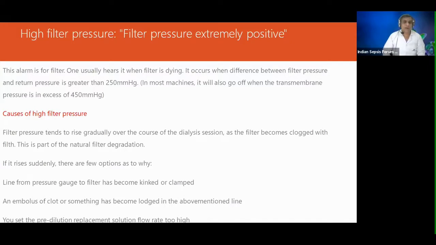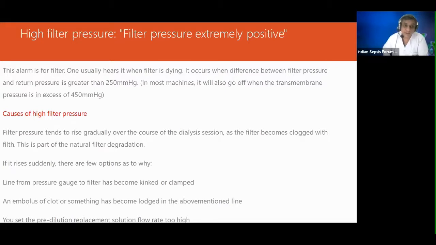What are the causes of high filter pressure? The filter pressure tends to rise gradually over the course of the dialysis session because there will be some clots, some debris which are getting deposited in the filter. The filter becomes clogged with filth, if I may call it that. So this is a part of natural filter degradation. With each session after the first dialysis, the quality will go down.